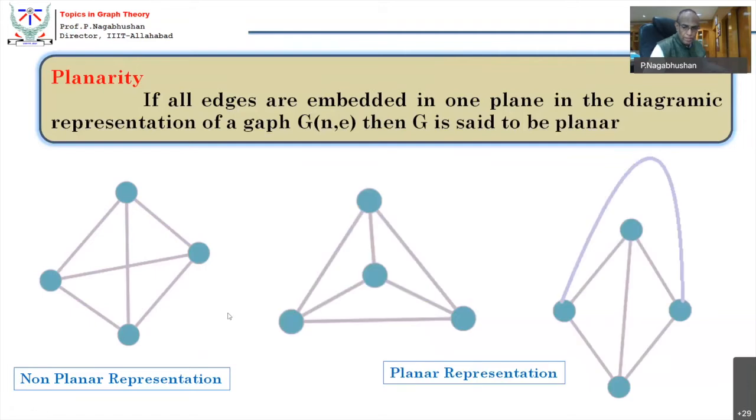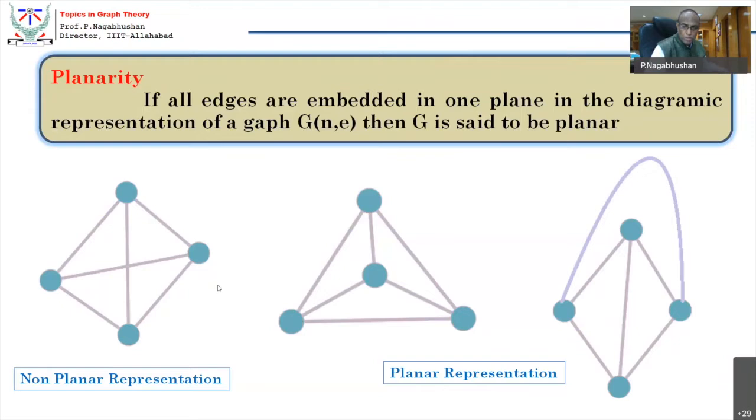You can see that these are all planar representations of the same graph of 4 vertices. So if you think that this edge could be elastically pulled out and put here, then this becomes a planar graph. You can see that. And here also, you can clearly see the same graph, which has got a planar representation.